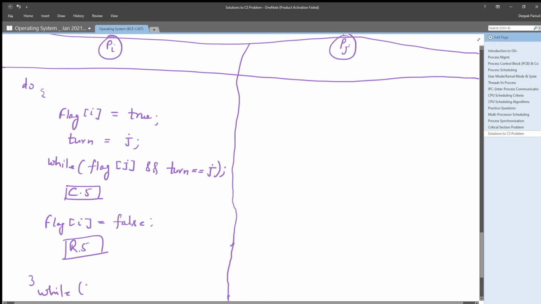and either after that it will be terminated, or it will request its critical section again, right? In the same way,